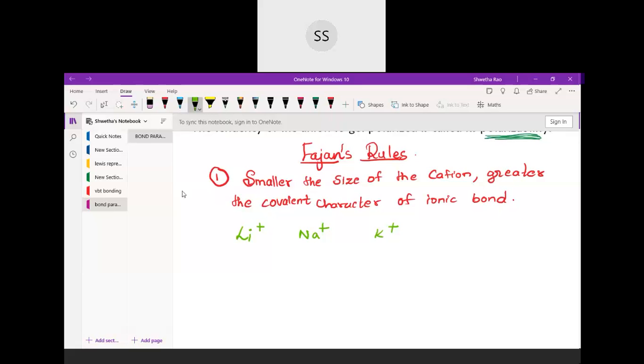Do you have any idea about this? If you want, you can tell me. Let me see if you can answer. My question to you is, which particular cation among these will be able to shift the electrons of the anion towards themselves very easily? Is it lithium or is it potassium? I have arranged them in order, so it will be easier for you to tell. It cannot be sodium because it is coming in between.